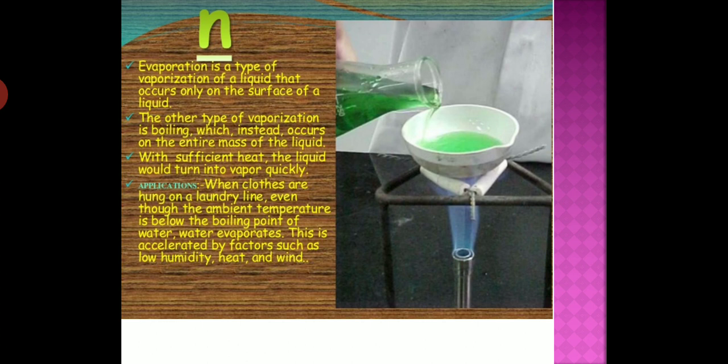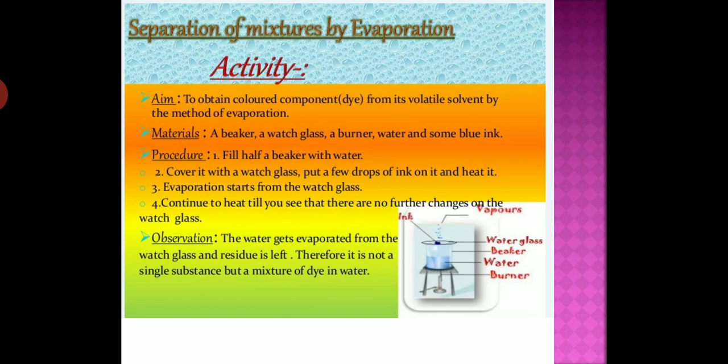So, how can you obtain the color components from blue or black ink? There is one activity related to the separation of a mixture by evaporation. You can understand from this picture. The aim is to obtain the colored component, the dye, from its volatile solvent by the method of evaporation. The materials needed are: beaker, watch glass, burner, water, and some blue ink. Students, you can note this down. And the procedure, what will we do?